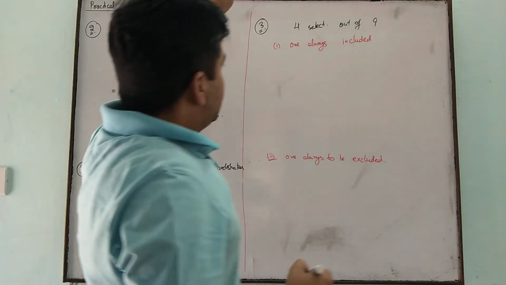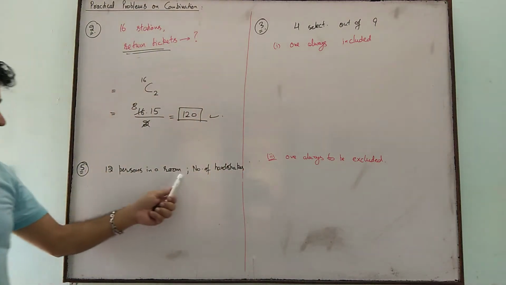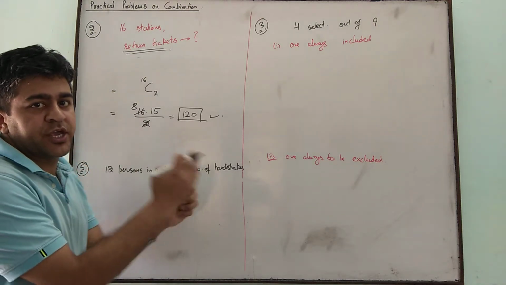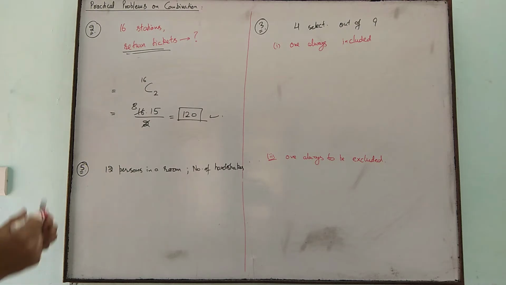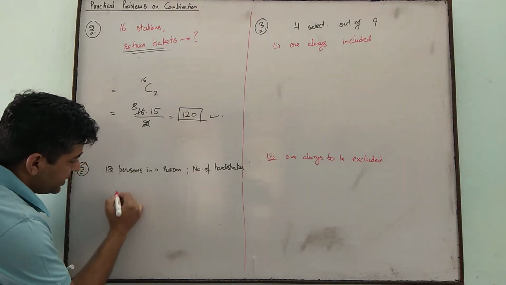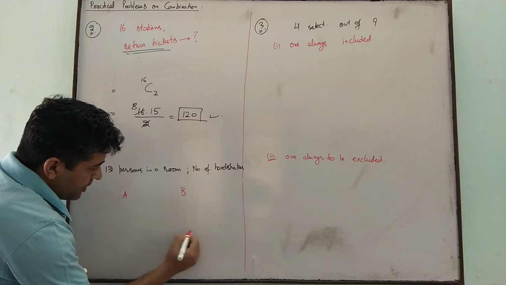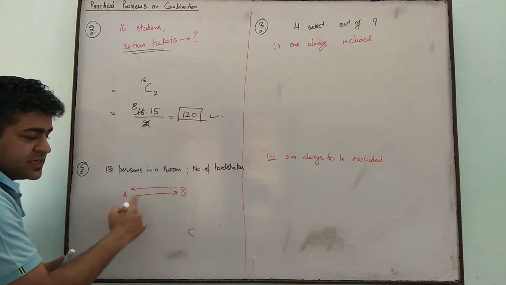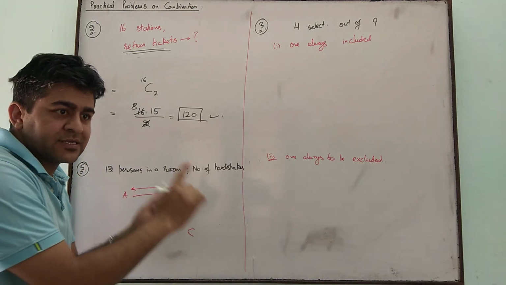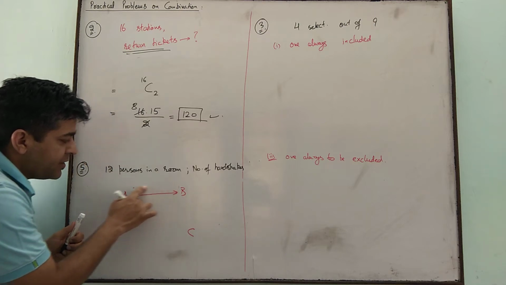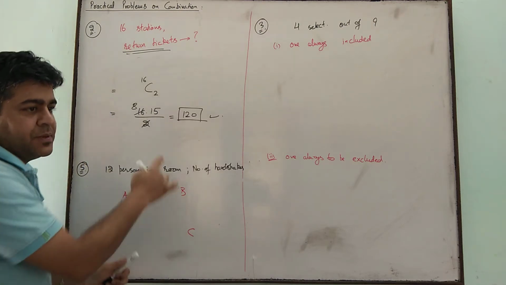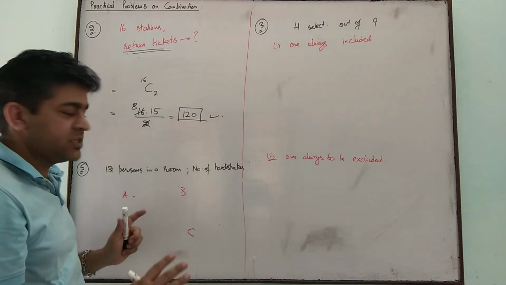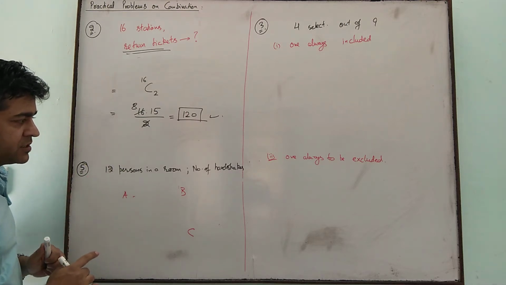One more question. He said 12 persons are in a room; find the number of handshakes if every person is shaking hands with the other person. A is shaking hands with B, and when B is shaking hands with A, isn't it the same handshake? Yes, that is the same handshake. So AB and BA is one and the same thing. BC and CB is one and the same thing. There is no difference. So in this case also we need not arrange anything. We need to use combination here.